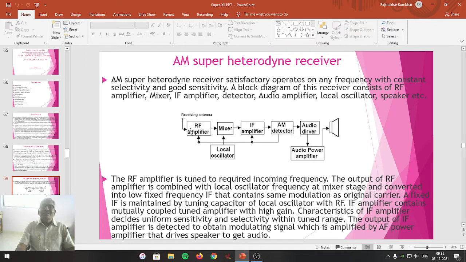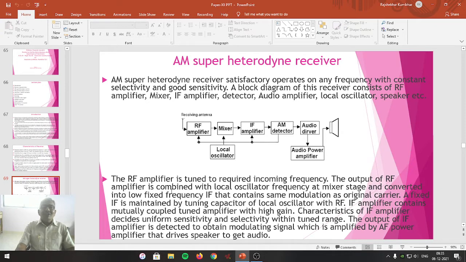This means that the signal received from the RF amplifier and the frequency of the local oscillator both will beat in the mixer stage. At the output, the difference between them is produced, which is required, and is called the IF, intermediate frequency, which has the same modulation as is present in the original.